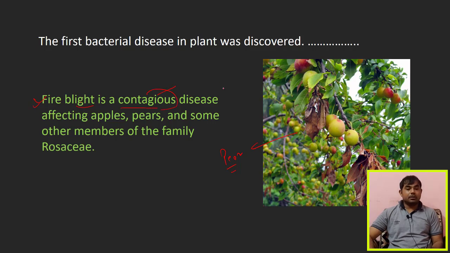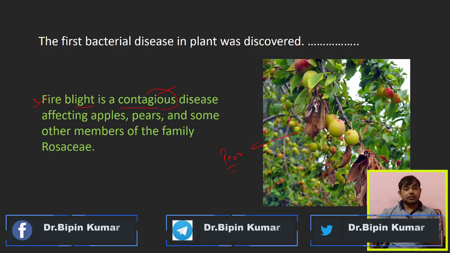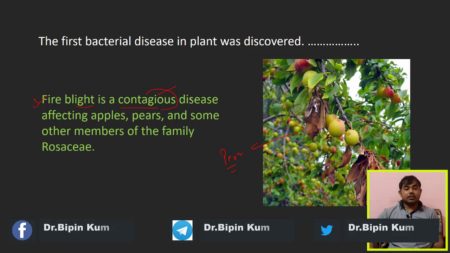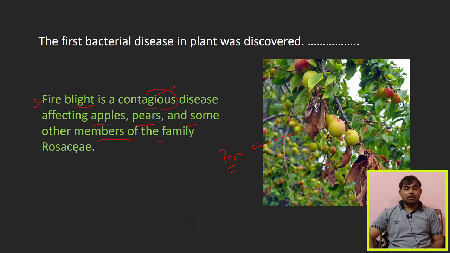Contagious means when it comes in contact with another plant, it will cause the disease. It also affects apple, pear, and other members of the Rosaceae family. If a plant belongs to the Rosaceae family and comes in contact with it, it will cause the disease, because the disease is transmitted to other plants through contact.